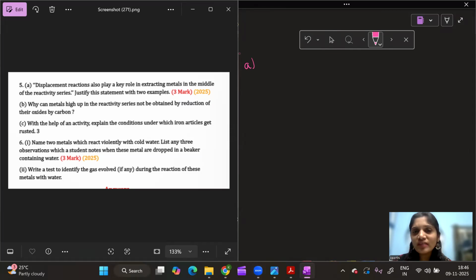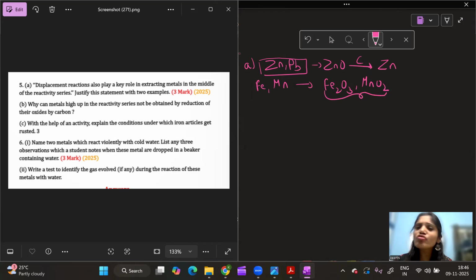Now we have already seen, even when we were doing MCQs, zinc and lead are in the middle of the reactivity series. Their oxides are reduced using carbon into the respective metal. It's not always compulsory to use carbon or carbon monoxide. There are certain elements which also belong to the middle of the reactivity series. Those are iron and manganese. Iron exists in the form of Fe2O3 and manganese exists in the form of MnO2.